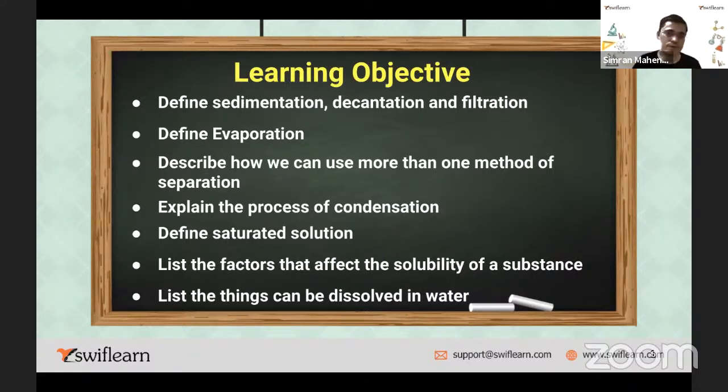What is a saturated solution? We'll discuss that also. What are the factors that affect the solubility of a substance? That we'll discuss. And list the things that can be dissolved in water. Which are the substances which dissolve in water? Of course, you might know a few of them. That also we'll be discussing. Okay, fine. So let us start. Everyone is ready, right?